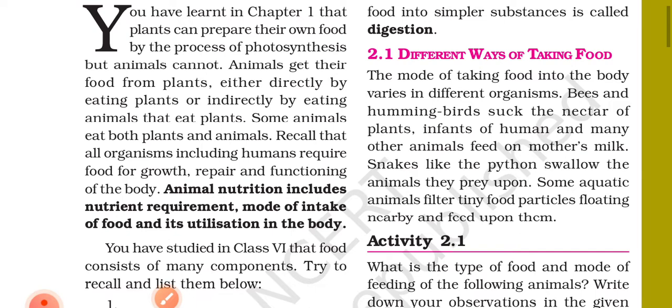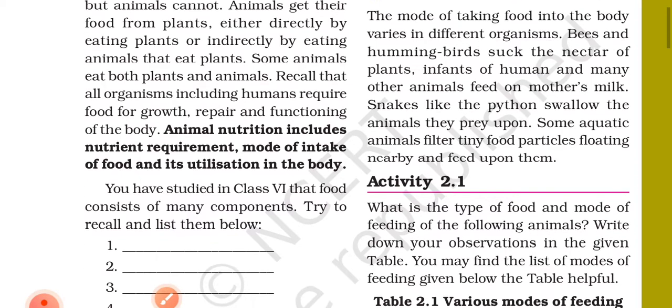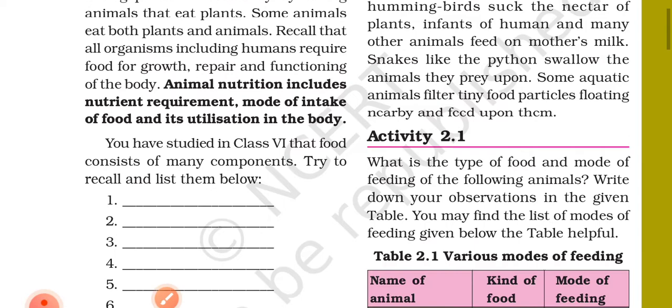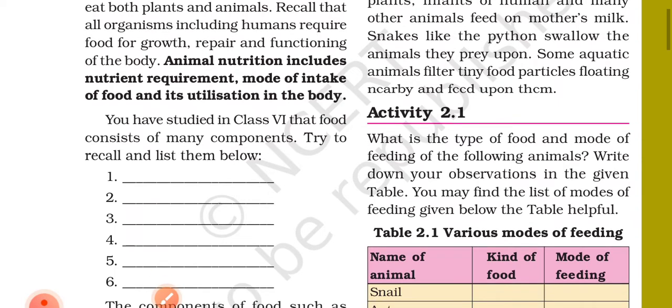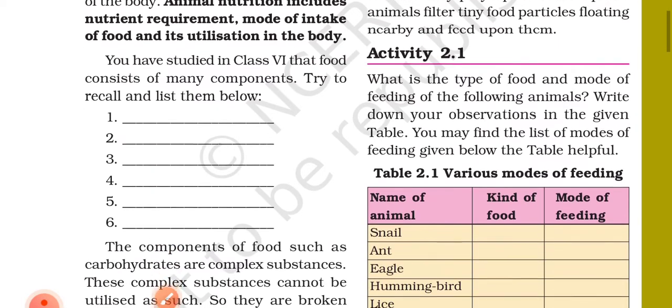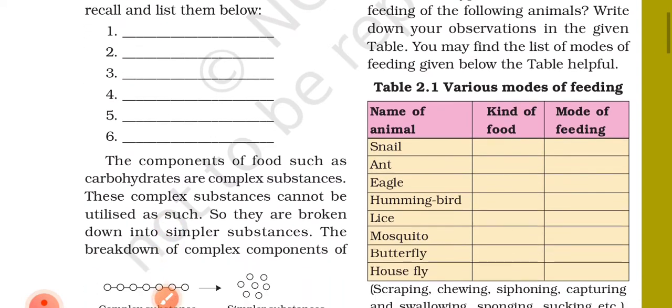Recall that all organisms, including humans, require food for growth, repair, and functioning of the body. Animal nutrition includes nutrient requirement, mode of intake of food, and its utilization in the body. You have studied in class 6 that food consists of many components. Try to recall and list them below.